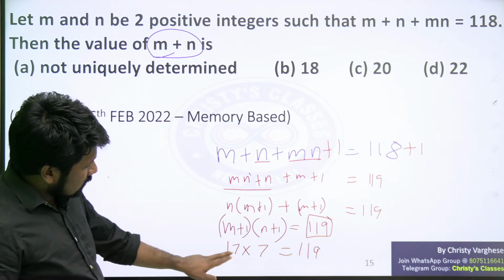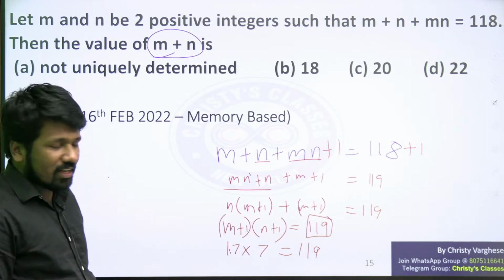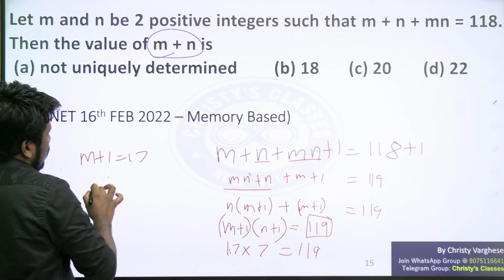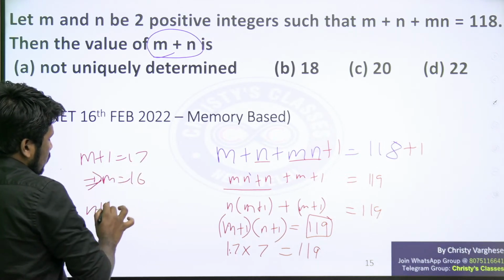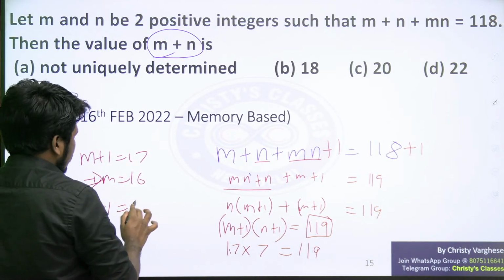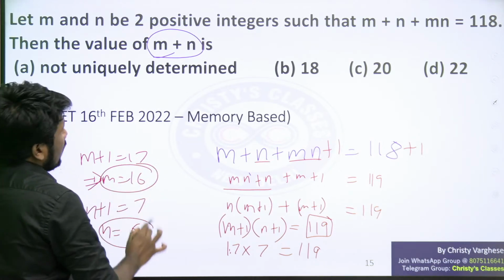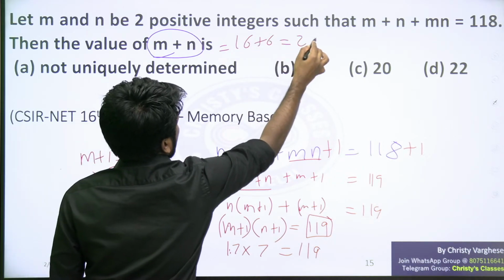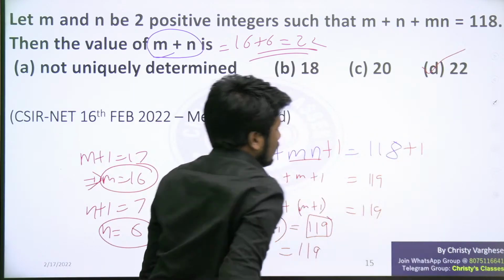Now, what does that mean? M plus 1 can be 17 and n plus 1 will be 7 then. M plus 1 is 17 means m will be 16. And n plus 1 is 7 means n will be 6. So we got the values of m and n. So m plus n will be 16 plus 6, 22. So option D, 22, is the answer.